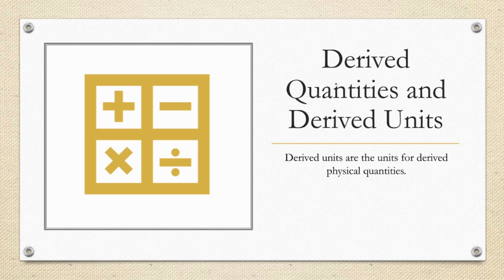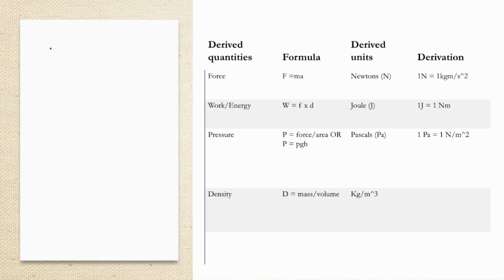Derived quantities and derived units. Saka derived units are the units for derived physical quantities. And remember kuti kana chiti derived physical quantities, we are basically deriving from formulas. Kangoisa ma-formula, takutodhila nema-derived quantities, nema-derived units zvakare. Saka table yedu manje yava a bit more elaborate. Tine ma-derived quantities, tine ma-formulas acho, tine ma-derived units, then panapa tasammarize derivation yacho.